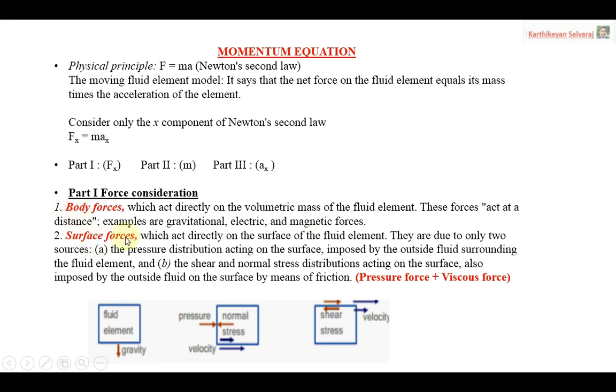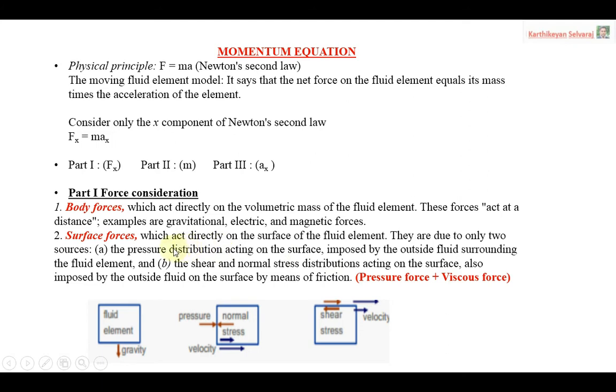The next one, surface force, which acts directly on the surface of the fluid element. They are due to two reasons. The first reason is the pressure distribution acting on the surfaces, imposed by the outside fluid surrounding the fluid element. The second one is the shear and normal stress distribution acting on the surface, also imposed by the outside fluid on the surface by means of friction.